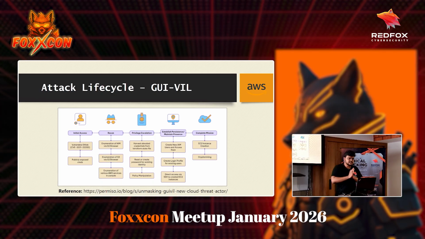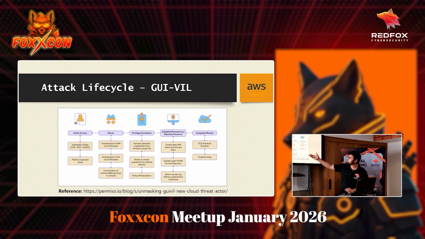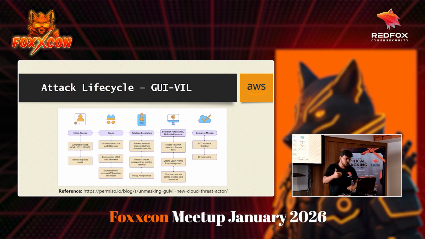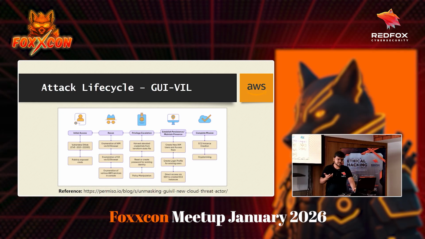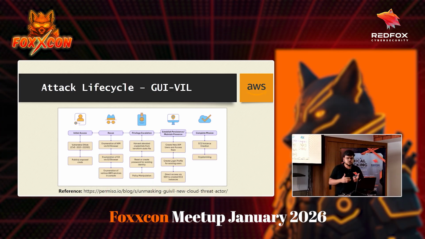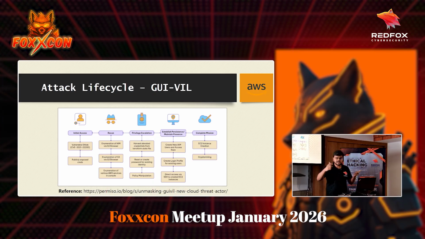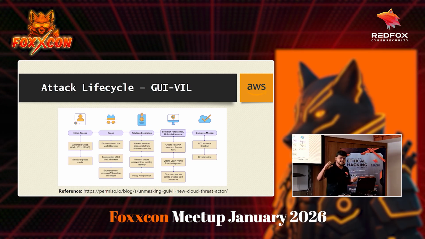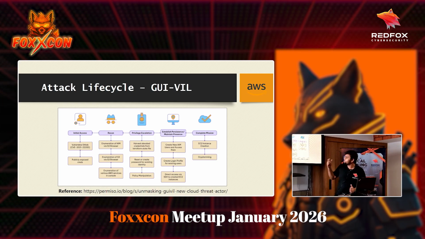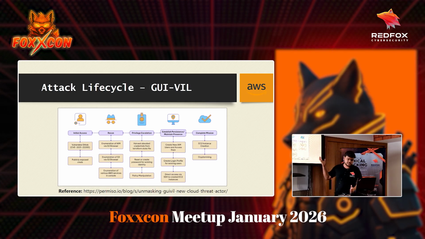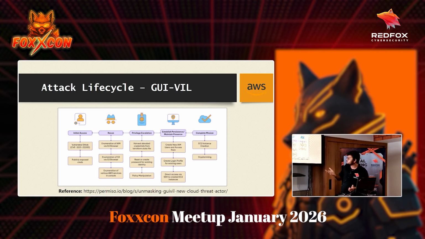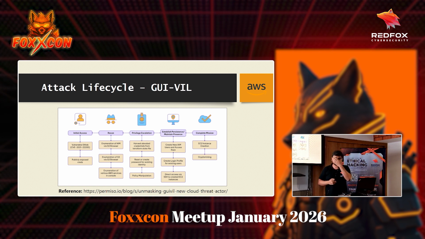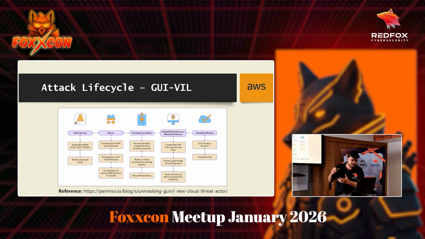And once they have escalated their privileges, they will go for the persistence part. How can they persist? You can actually create two access keys for a user. So if a high privileged user has one key, the attacker can create another one, and no one knows that another access key is there, and they can use that other key to have persistence in the network or in the AWS account. They can also change the password of the users. Generally, attackers don't do that, because they might get caught in the act.